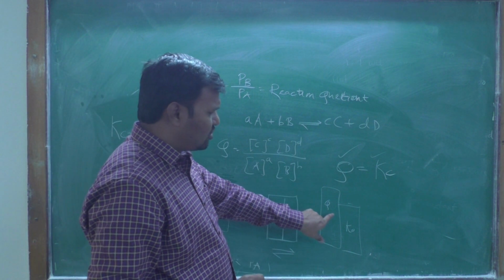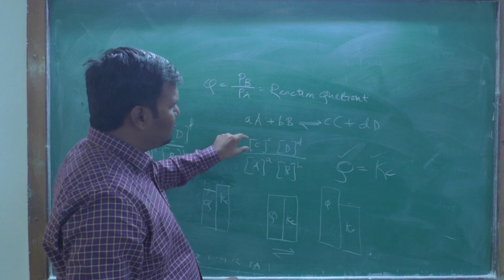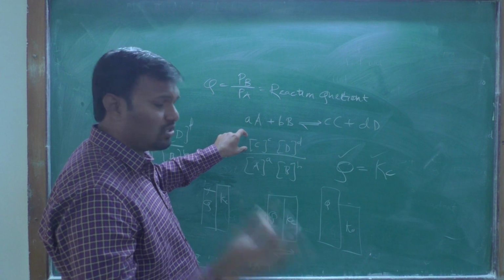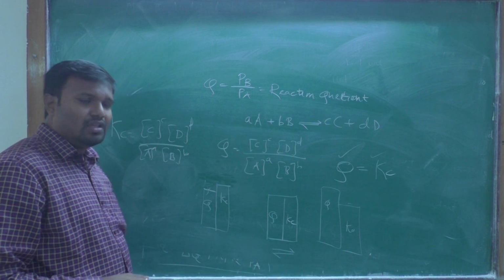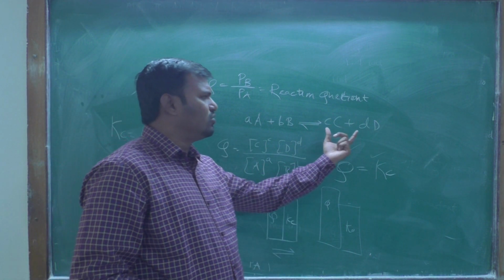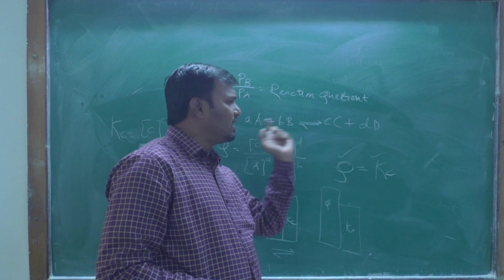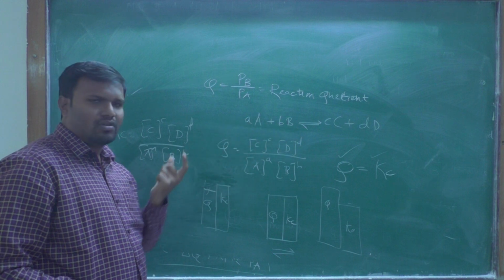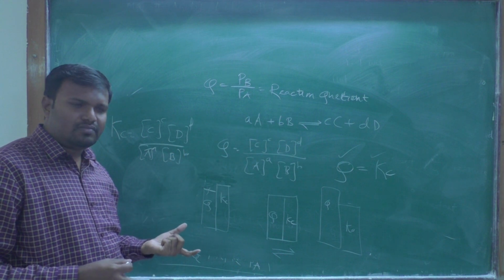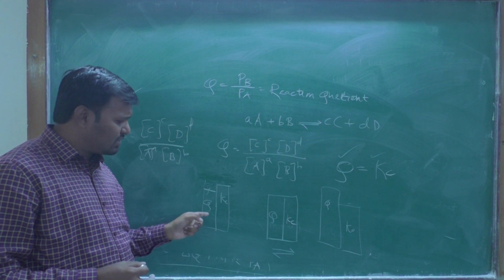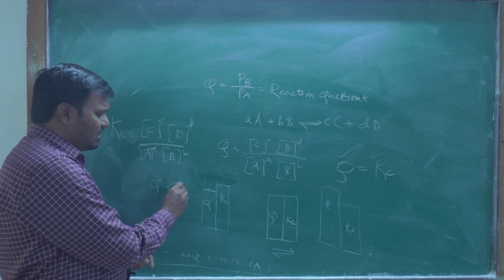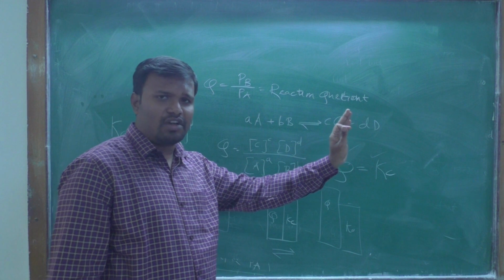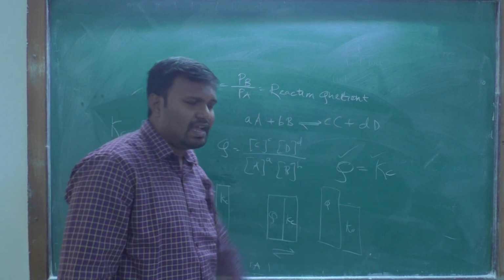When Q is more, it means the product concentration obtained is more. Therefore, if Q is less than Kc, the forward reaction occurs, or the equilibrium is shifted to the right hand side.